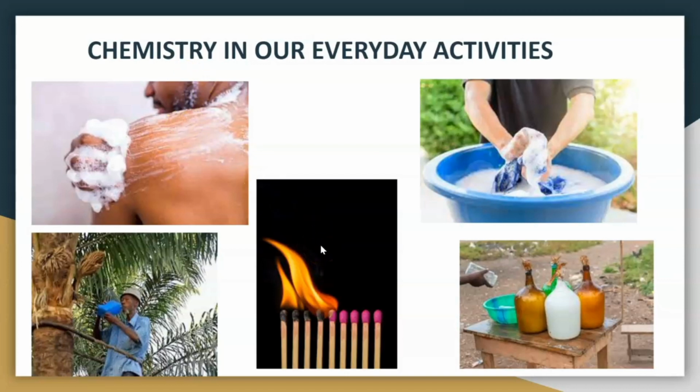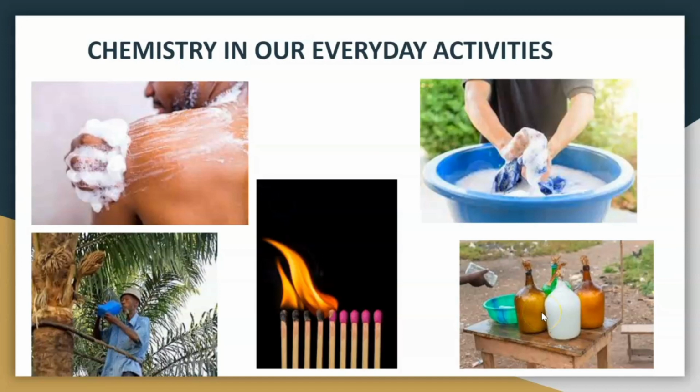Then a matchstick. Have you ever sat down to wonder why you can just get a matchstick, rub it against a rough surface, and boom, it catches? That is a typical what? Chemistry. Then we also have washing your clothes to wash off dirt. You are carrying out chemistry. The reaction between the detergent and water is typical what? Chemistry.